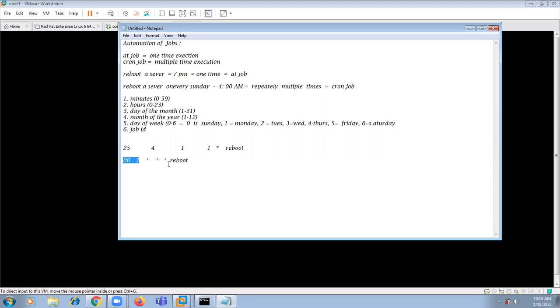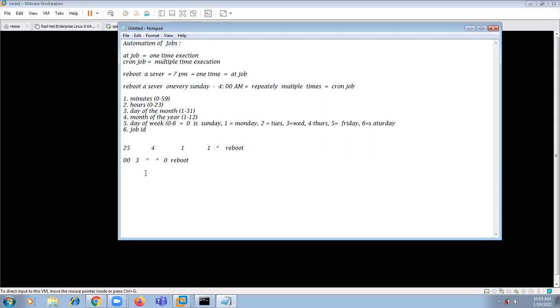But what my boss said, to reboot on every Sunday, so I'll give it on Sunday. So what is 0 stands for? Sunday. That means on every Sunday at morning 3 o'clock, reboot the machine. This is how you can set a cron job.